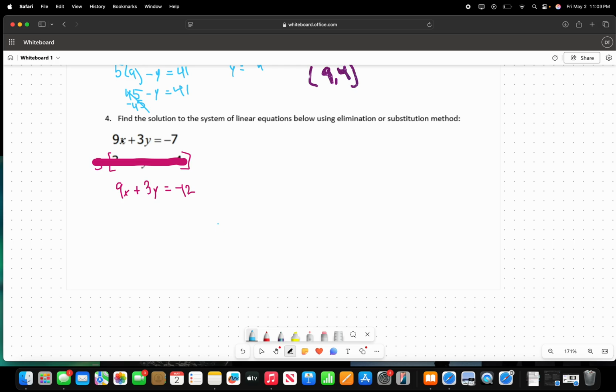So for example, if we have this 9x plus 3y equals -7, and we have the same exact equation here, but we have a different solution, it means that these two lines are parallel, but our equations are not the same, meaning they are not a solution, and we actually won't find a solution. So that means that we have another no solution.